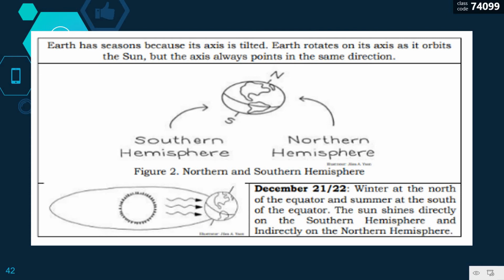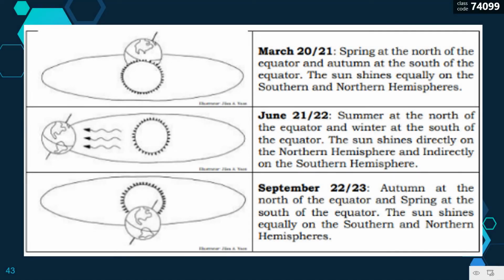December 21 or 22: winter at the north of the equator and summer at the south of the equator. The Sun shines directly on the southern hemisphere and indirectly on the northern hemisphere. March 20 or 21: spring at the north of the equator and autumn at the south of the equator. The Sun shines equally on the southern and northern hemispheres.